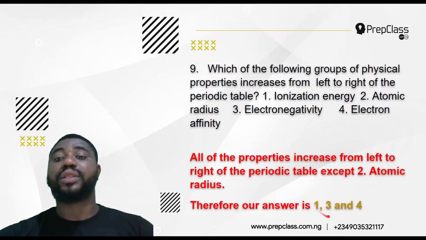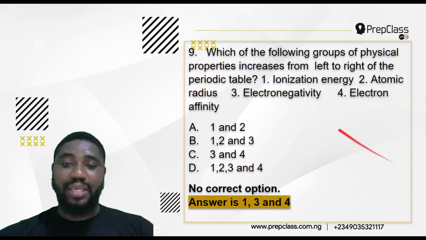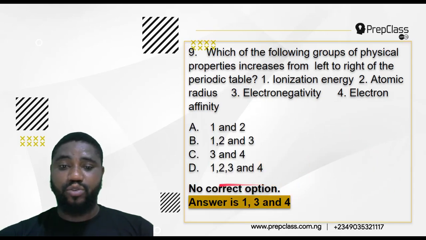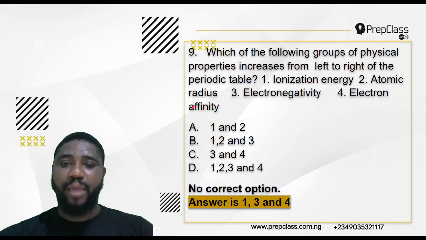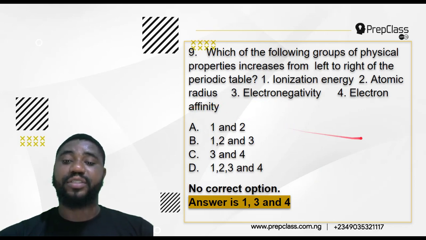Therefore, our answer is 1, 3, and 4 only. So like I said, we don't have 1, 3, and 4 only, so the answer is no correct option. That's the correct answer: ionization energy 1, electronegativity 3, and electron affinity 4.